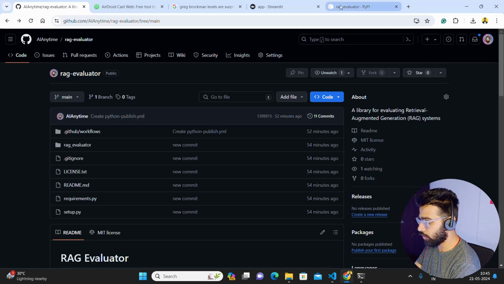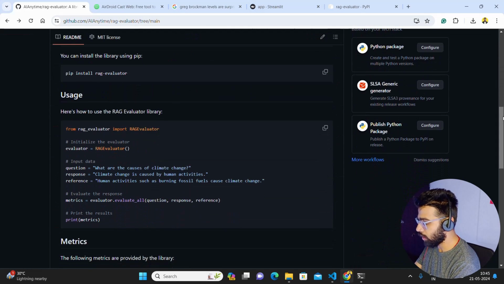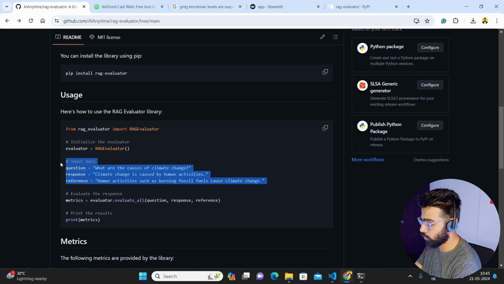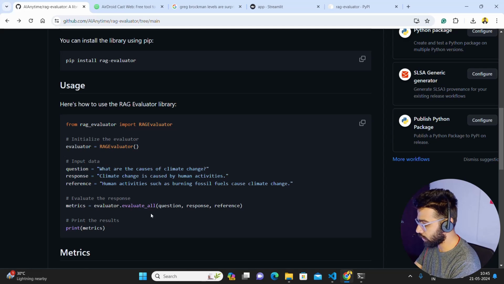Now, this is a library that we have built for the same evaluator, and I've shown you how you can use this library. You just have to run pip install rag evaluator, and then from rag evaluator import RAGEvaluator, then initialize the evaluator, and then give your input data. Here, something that you can get from LangChain's responses if you are using the LangChain framework, whatever chain you are using, like a retrieval chain, conversational chain, whatever. And then you have metrics: evaluator.evaluate_all with question, response, and reference, and then you print the metrics.